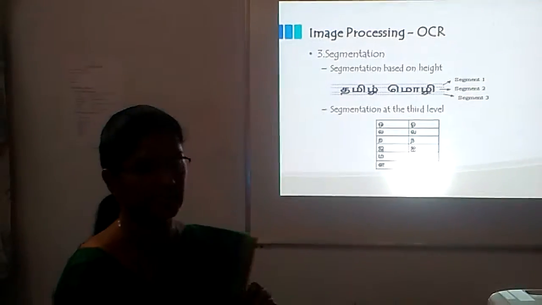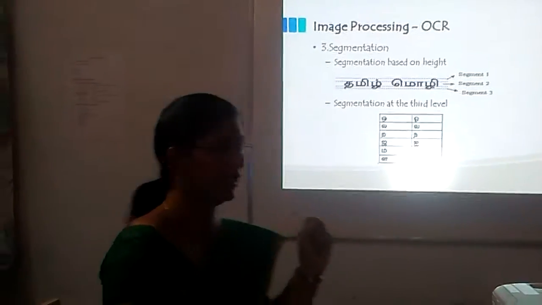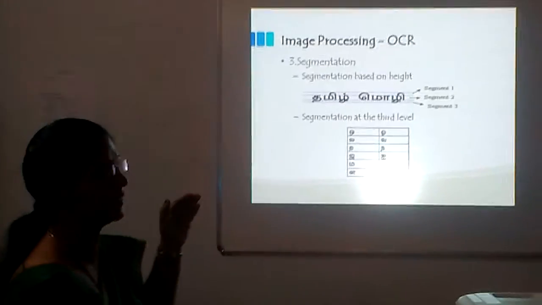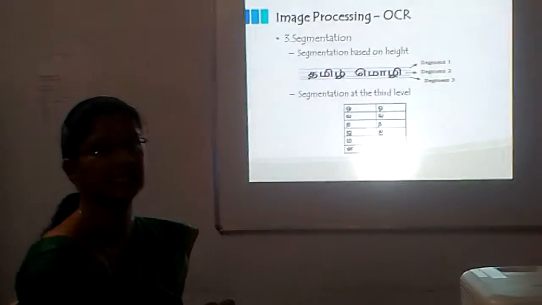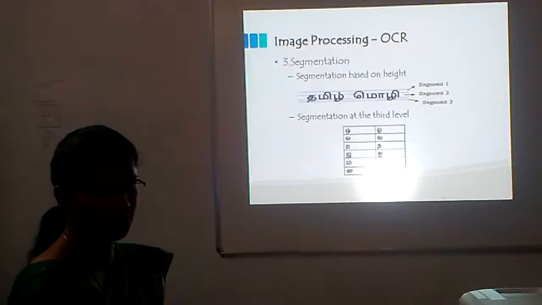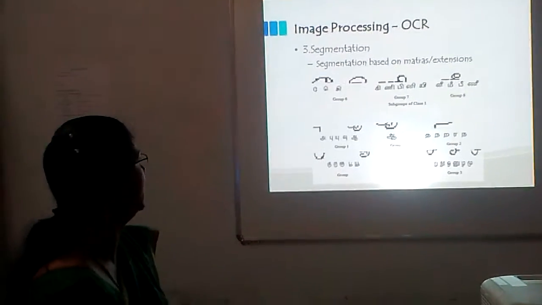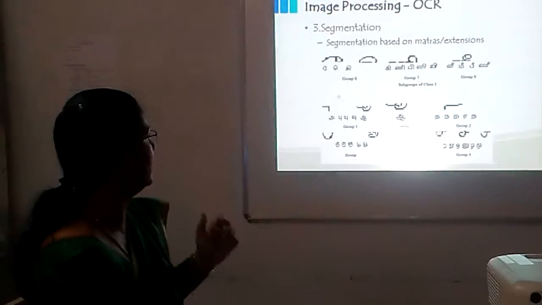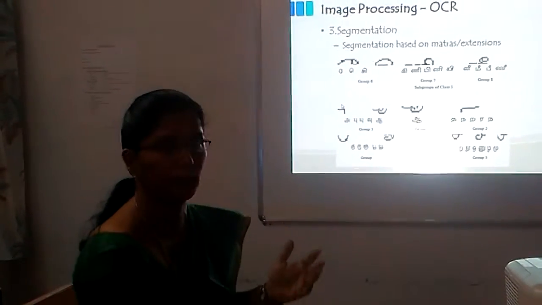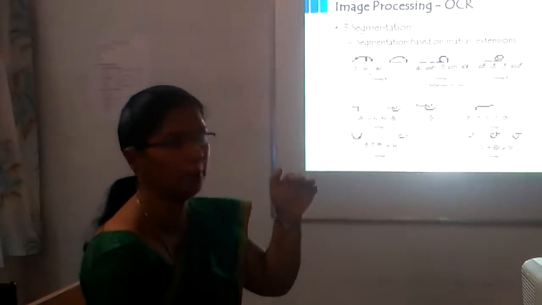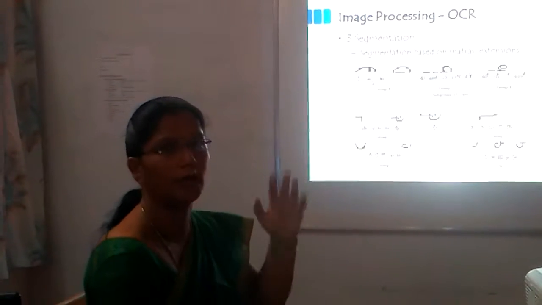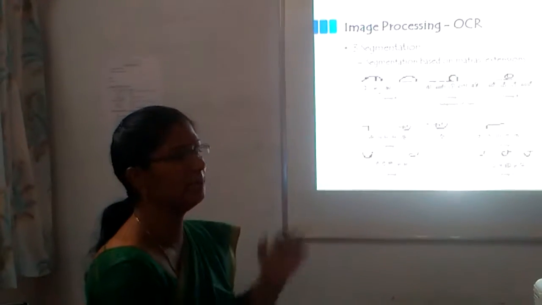According to segmentation, there are two levels. One is according to the height, and next it is converted to the third level, which covers curvations or other features. According to the matras, we can group into subgroups and classes, depending on whether there is a curve above, a curve below, or a curve on the right or left side.